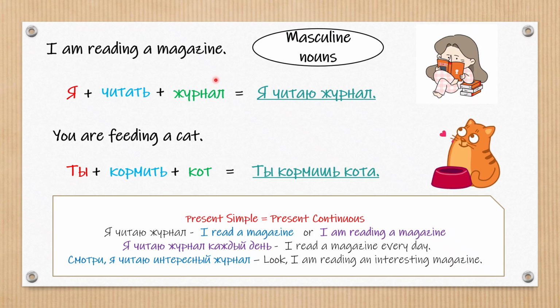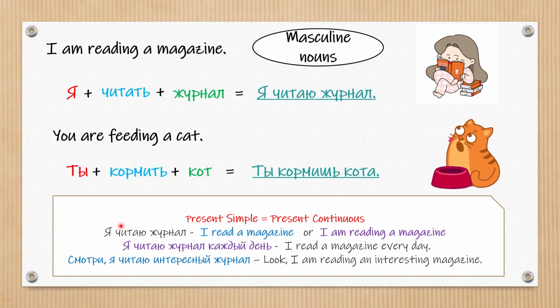So let's look at examples for masculine nouns. For example, if you want to say, I'm reading a magazine. Я, to read, читать, magazine, журнал. Я читаю журнал. This is inanimate, so that's why the ending does not change. Я читаю журнал. You are feeding a cat. You, ты, to feed, кормить, cat, кот. In this case, кот is an animate object, that's why we add а to the end of this word. So, ты кормишь кота.